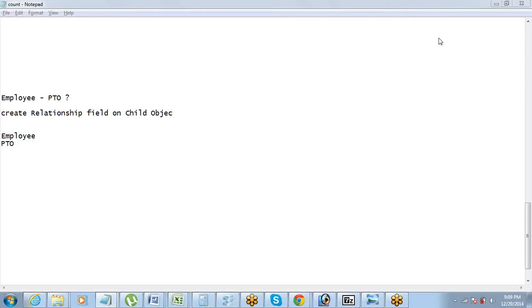Okay, so whenever it comes to the lookup relationship, we will open the parent object or the child object, and through that we have to search the common ID between the parent and the child. No, you don't have to do that much. You just have to create a lookup relationship field. That field will ask you which object you want to connect it with. That's it. Searching that ID field and all that stuff, Salesforce itself will do.